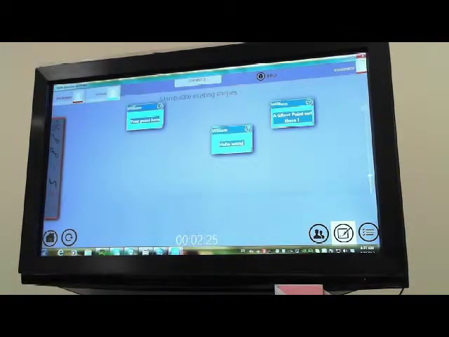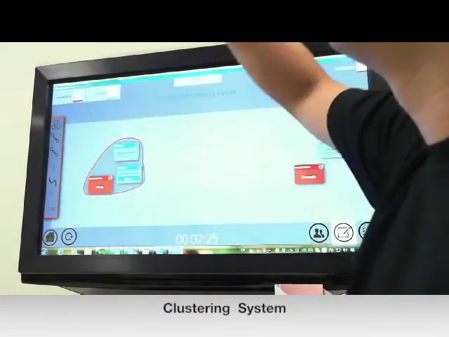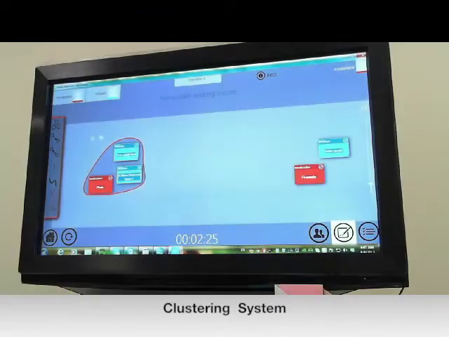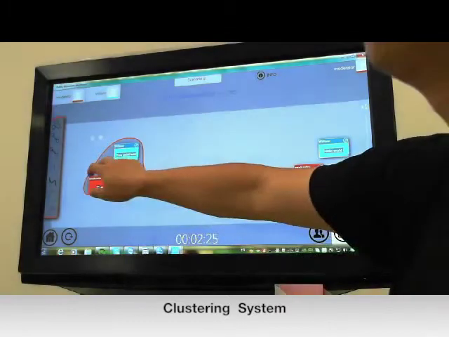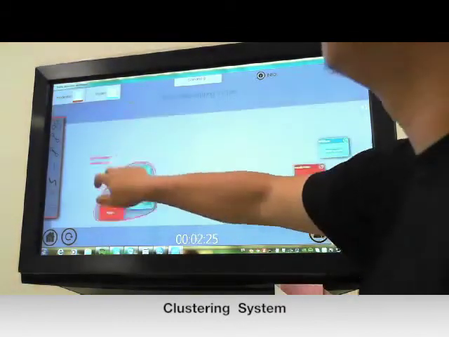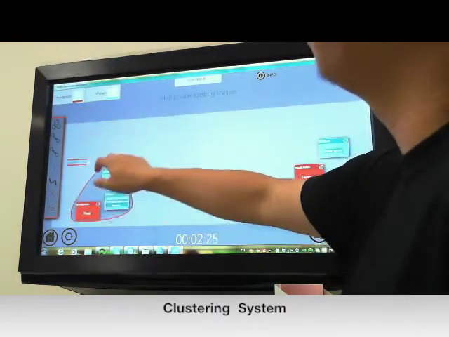Again, we go back to the draw palette, and we press the cluster button, and you just draw a curve, and voila, this whole thing has become grouped together. And of course, this means that it's movable. When I move the whole cluster, the whole idea box is moved together.